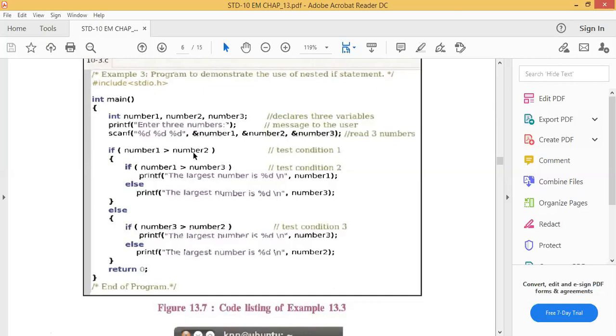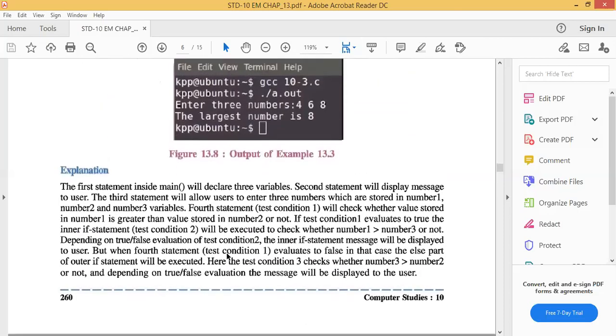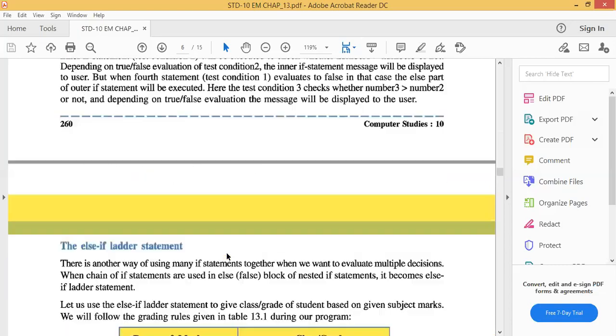If num1 is greater than num2, nested: if num1 is greater than num3, that means num1 is greater than both numbers, num2 and num3. That's why num1 is the largest number. Else, if num1 is not greater than both numbers, the largest number is num3. Else, if num3 is greater than num2, the largest number is num3. Else, the largest number is num2. All these types of criteria we will give here. You can type this coding in your Code::Blocks and run the program.